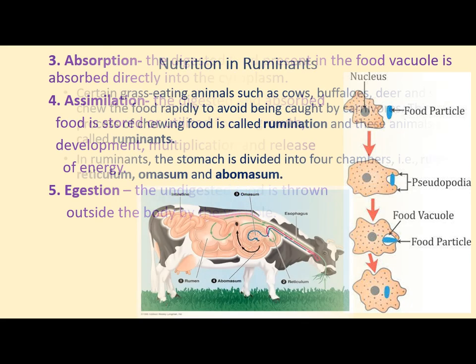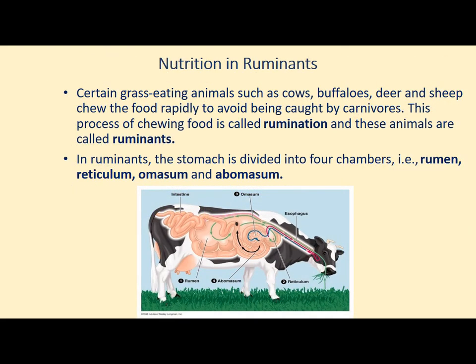Next children, one more topic is there, nutrition in ruminants. We know what ruminants are: the grass eating animals such as cows, buffalo, deer, sheep. You must have seen many times these kinds of animals sit and just chew. There is nothing kept there for eating, but they chew with the teeth and no food you will see there.